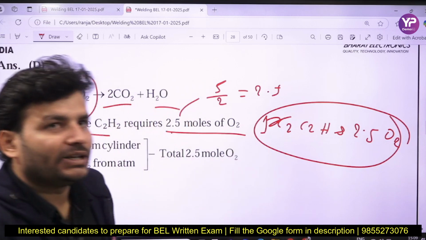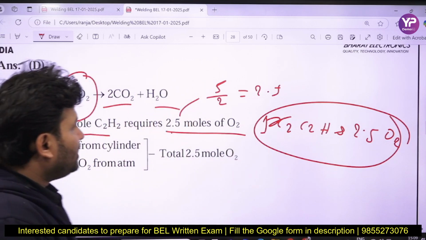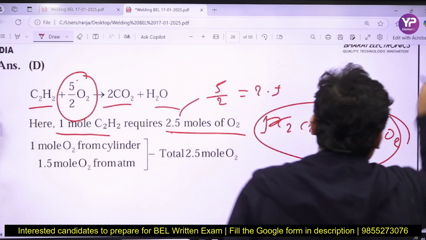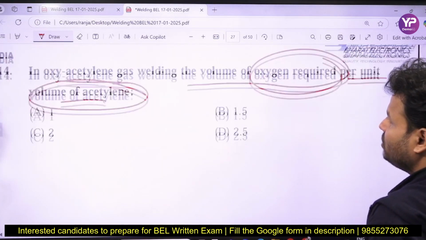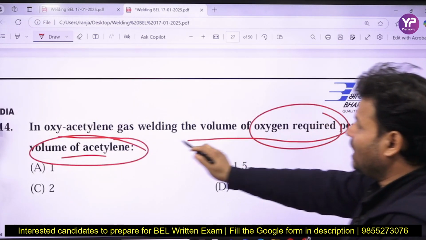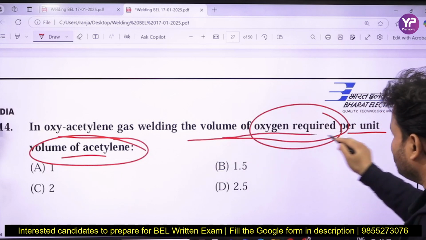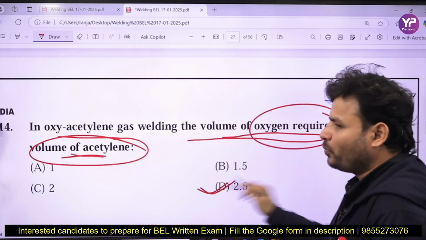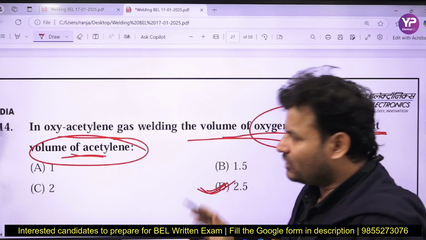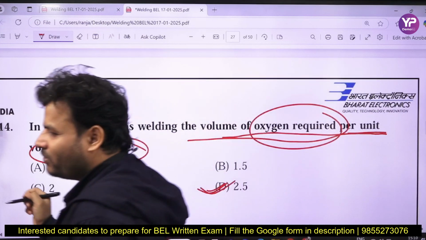For complete combustion. So that was the question, and it was a good question that has been asked in different exams. In oxy-acetylene gas welding, what is the volume of oxygen required per unit volume of acetylene? The correct answer is 2.5. That question has been asked various times, so try to remember it.